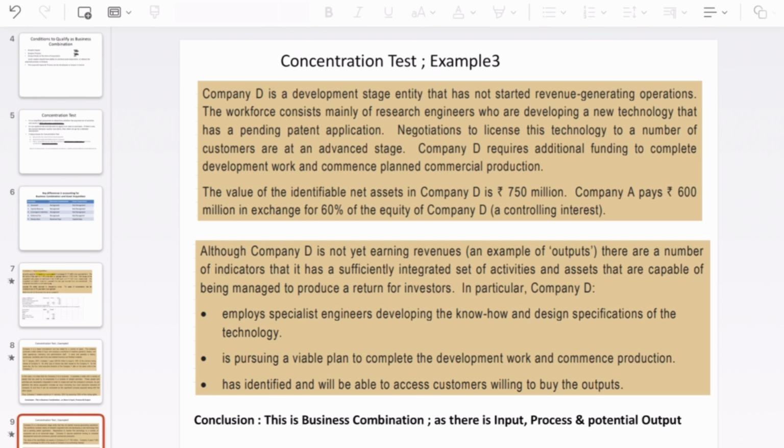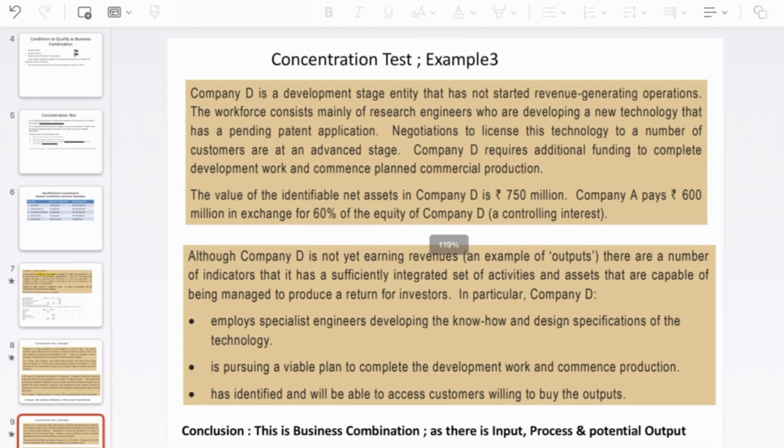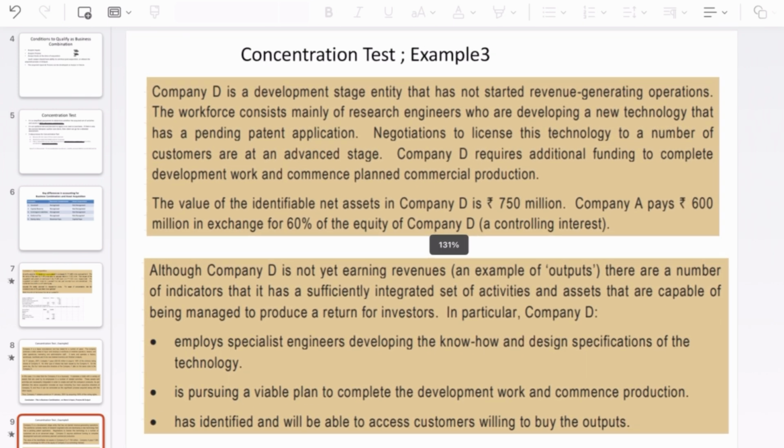Okay, so now let me move to the next example. Again, you can take some time to read the question.